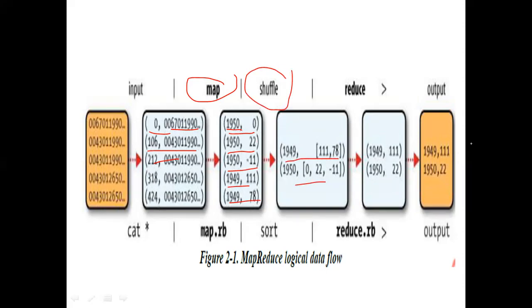This is the output after shuffling. Here, what the reducer will do: how many values are there for 1949? Two values are there. Your aim here in this example is the maximum temperature, so the maximum value is given as the output. The output is reduced from two values to one value. The Reducer class will take the output of the shuffling and sorting phase, and it will try to reduce the output depending on the context.